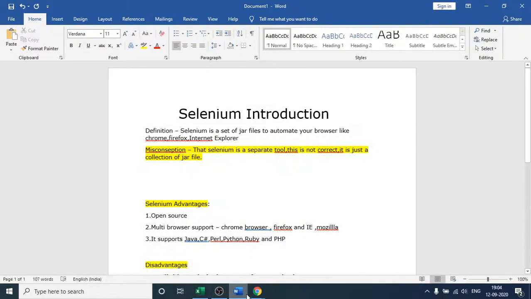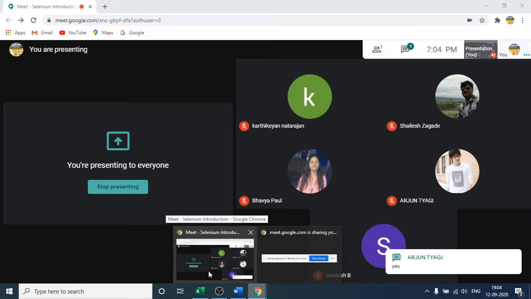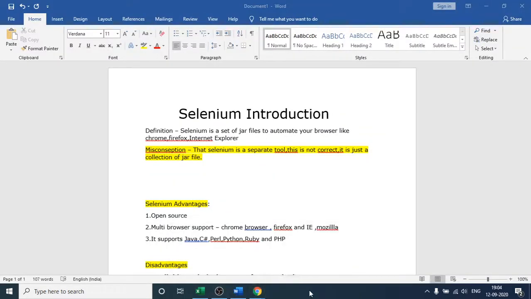Please confirm. Karthike, Shailesh, okay, Arjun has said yes. Thank you, Arjun. So, what I was saying, this is the definition part.